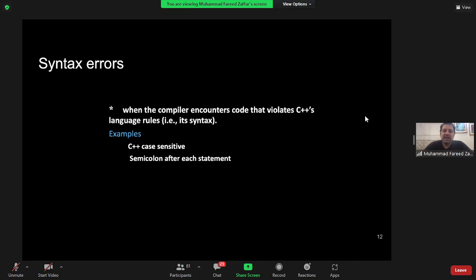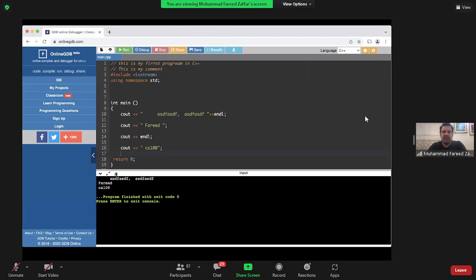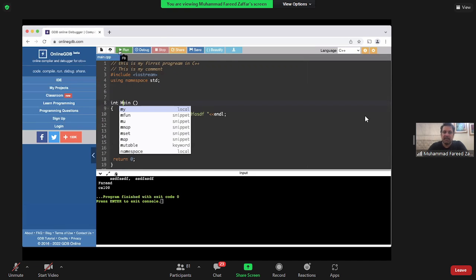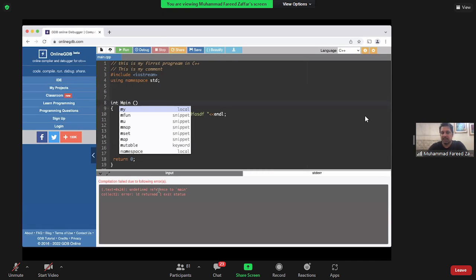Then we said कि compiler जो है, जब मैं program का run का button press करूँगा, background में compiler will check your program against the grammatical rules of the C++ language, right? This is called the syntax, right? अब C++ is case sensitive. अगर मैं main की function को capital में लिख दूंगा, so while I know it's the same thing, C++ does not know it's the same thing.